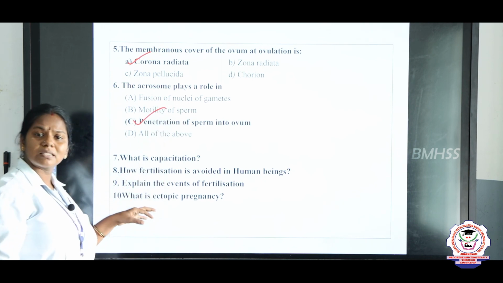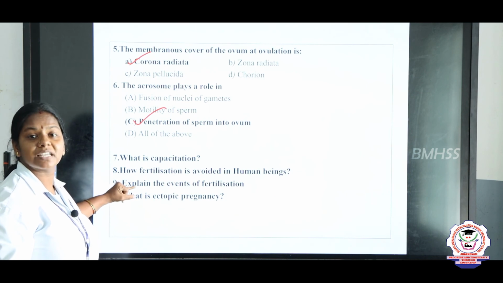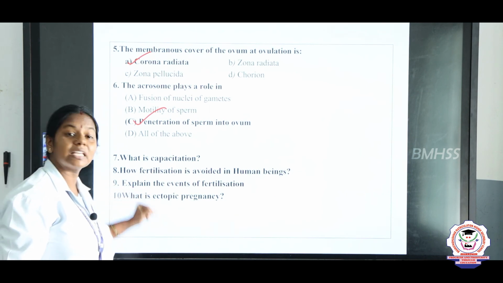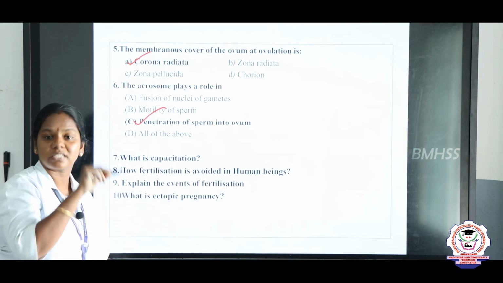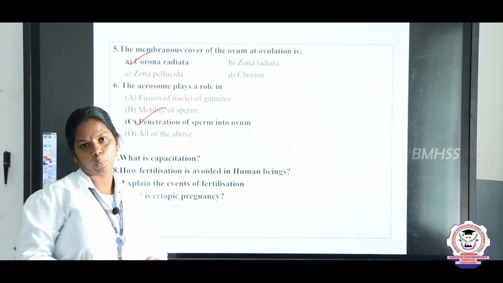So, apart from this, for 1 mark, some other questions are also here. What is capacitation? How is polyspermy avoided? Explain the events of fertilization. You have to draw cell by cell and in the uterus. Next, what is ectopic pregnancy?